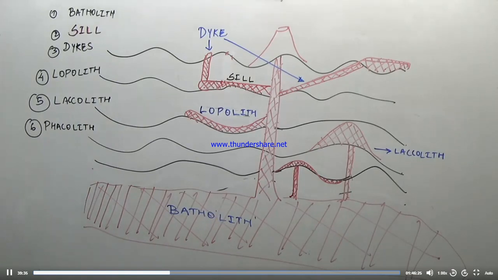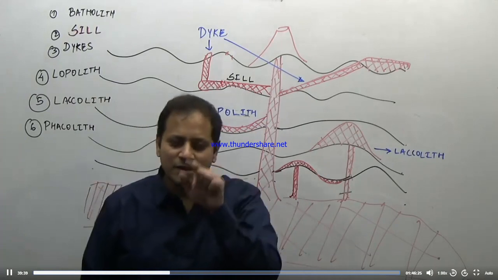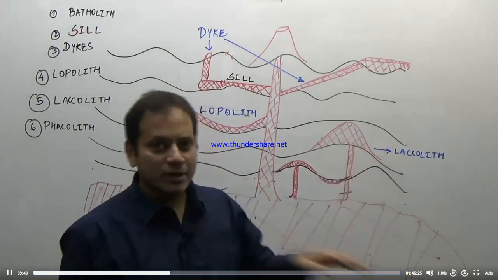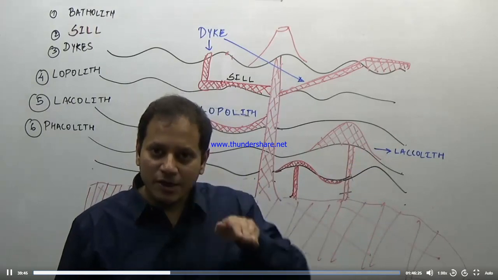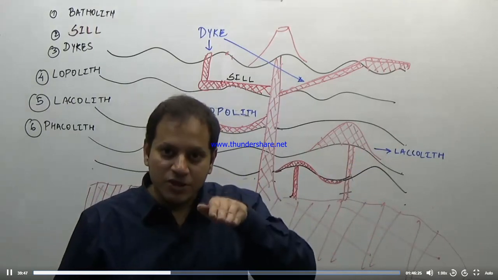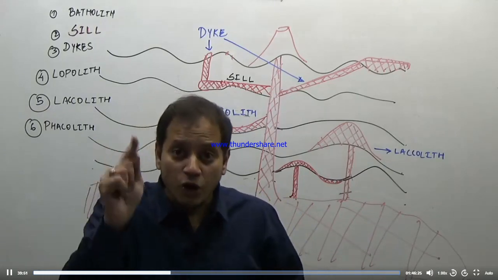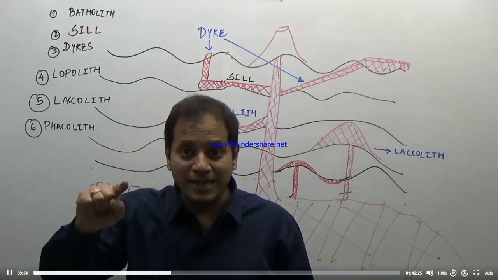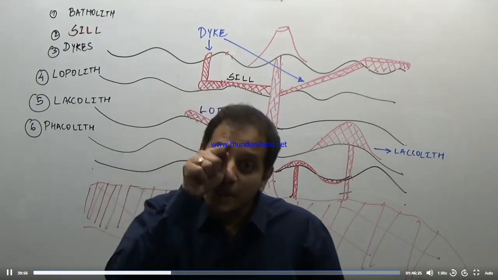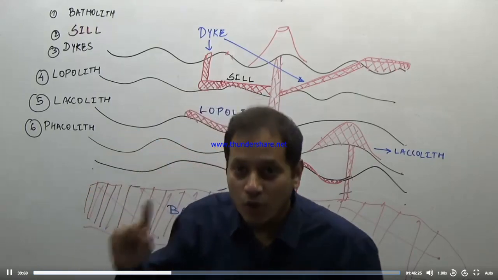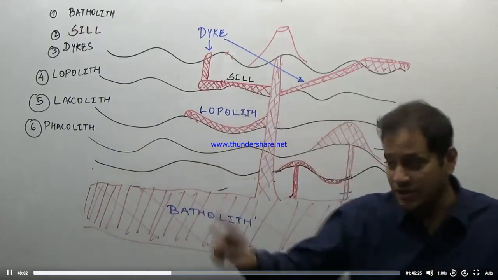Phaccoliths are lens shaped, like contact lenses. They are not a large mound like a laccolith, but they have a lens shape. Lens shaped igneous rock which occupies the top of an anticline or the bottom of a syncline is known as a phaccolith.